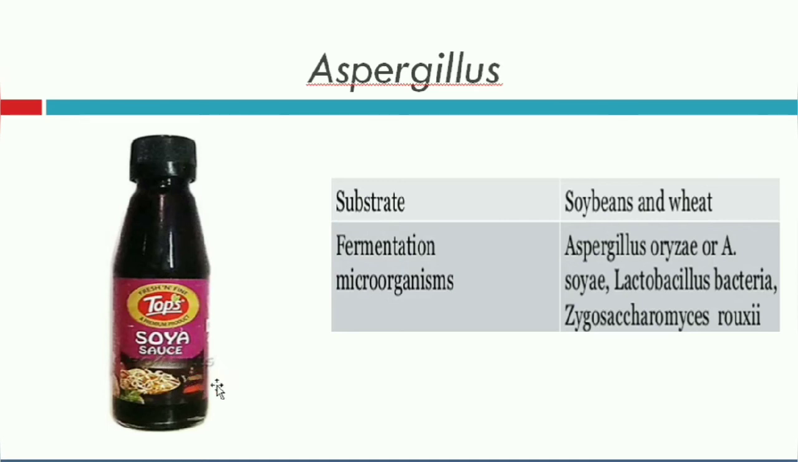Soya sauce is used in making noodles. You might have seen this for making of noodles in the fast food centers. In the Chinese food items, they mostly use this kind of soya sauce. So here the substrate is soya beans and wheat. So the sugar present is converted into an acid by the help of these three different microorganisms.